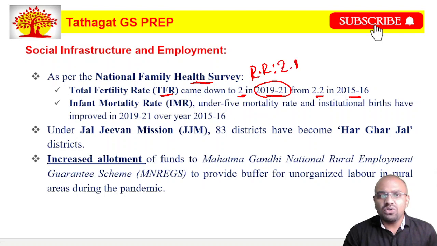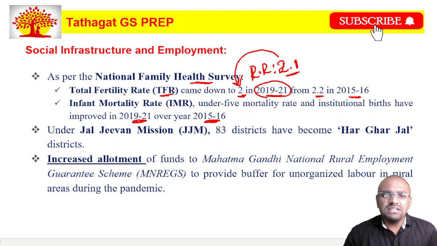When the total fertility rate reaches 2.1, that means that whatever is the population of the country, that does not change and it keeps on replacing the same population. But now, when we look at the total fertility rate in India, it has gone below the replacement rate. Next, the infant mortality rate, under-5 mortality rate and institutional births have improved in 2019-21 when we compare to 2015-16.